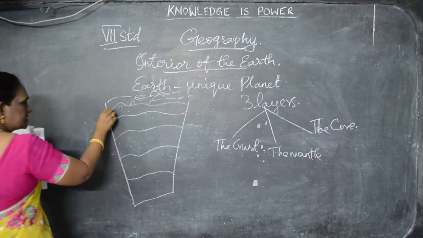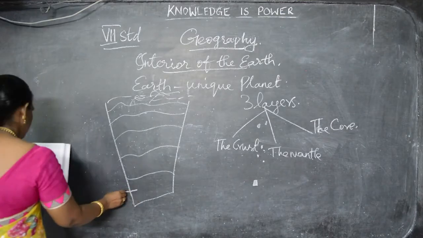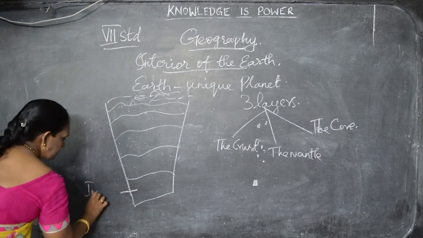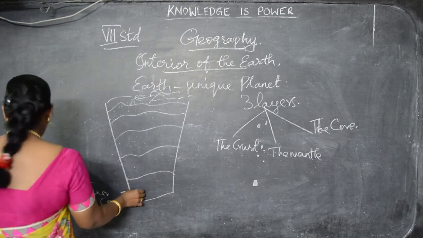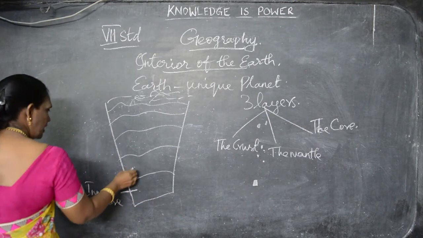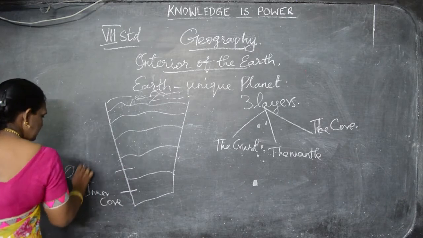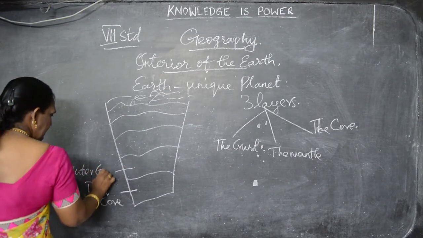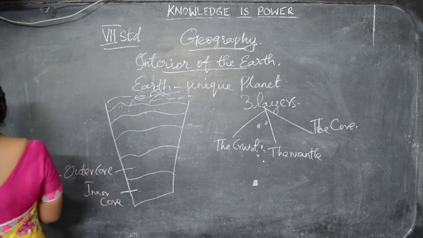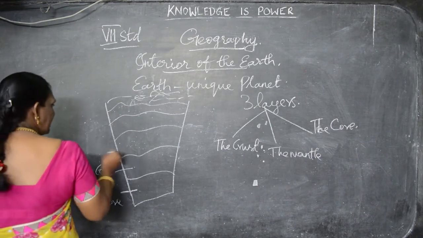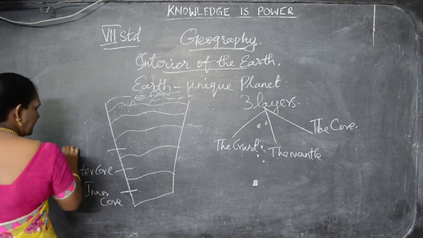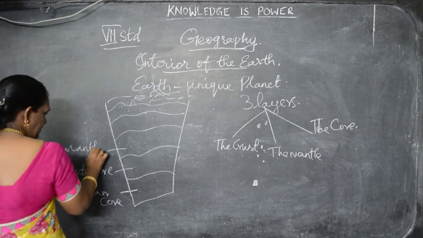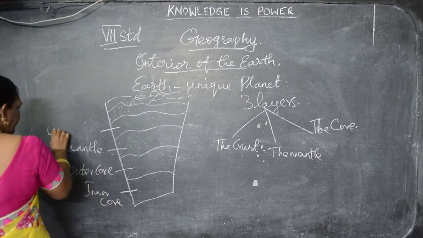So, this is the inner core. This part is inner core and this is outer core. Inner core and outer core, and this part is mantle. And this part is upper mantle.